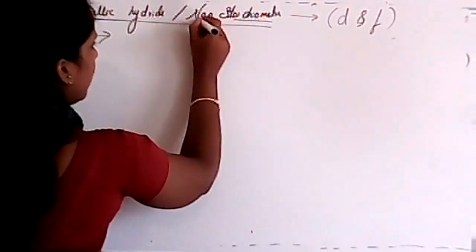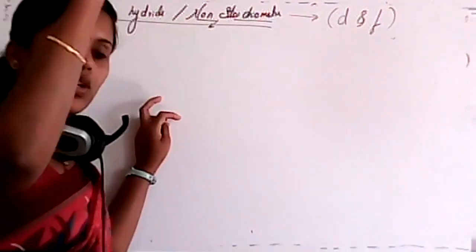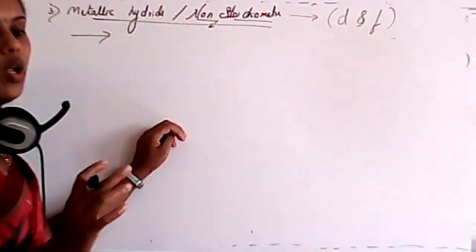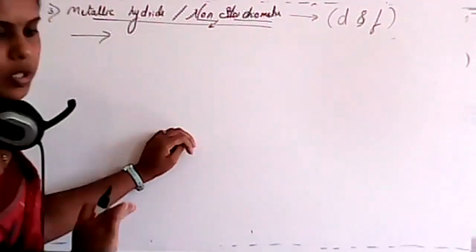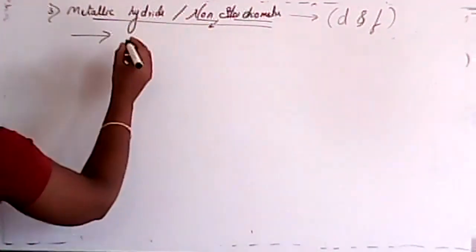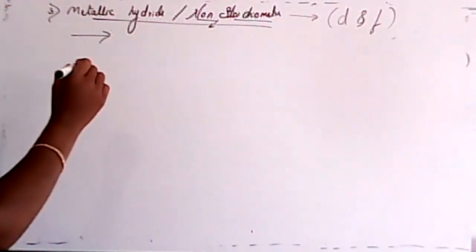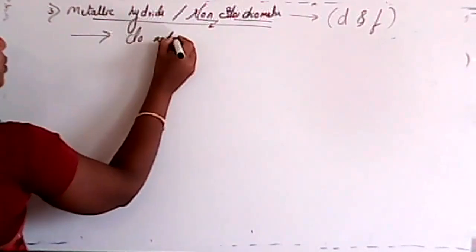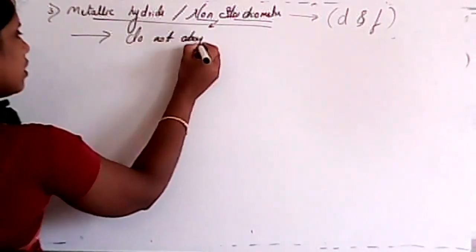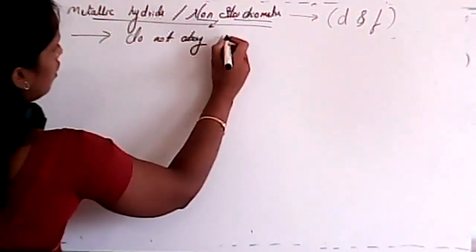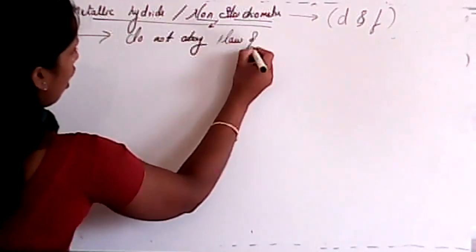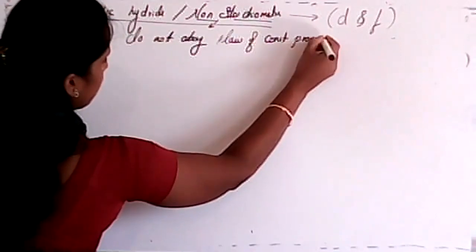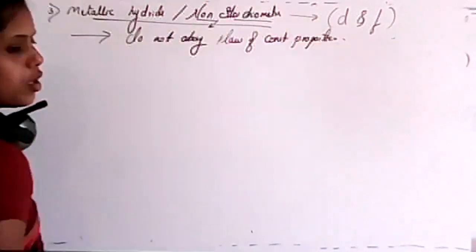But in case of covalent or ionic, it is stoichiometry, that means it will follow the law of definite proportion. But in this case, it does not obey the law of constant proportion. So that's why we call it non-stoichiometric.